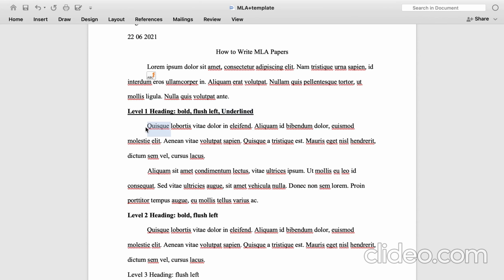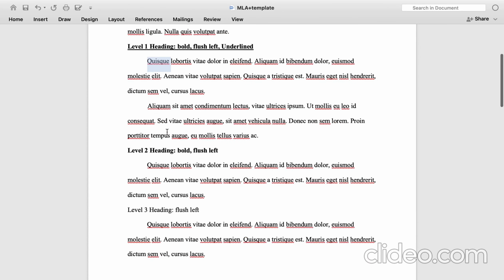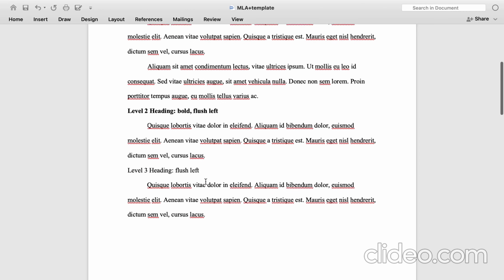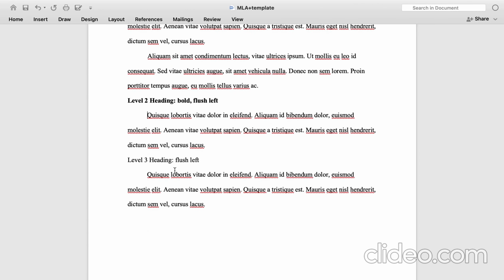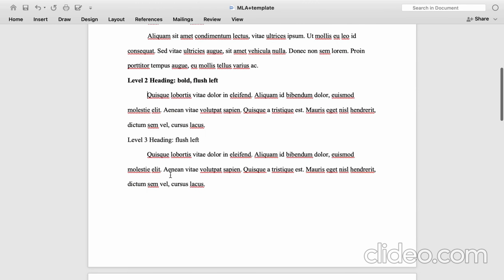Again, the paragraph will start with an indentation and it will move along. Considering the second level of heading, it is bold and left flush. The paragraph starts again with an indentation and it goes. The third level heading can be a simple heading. It doesn't need to be bold or underlined, and so it will go.